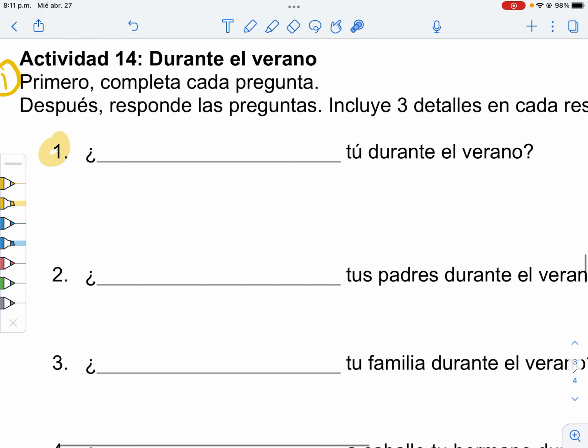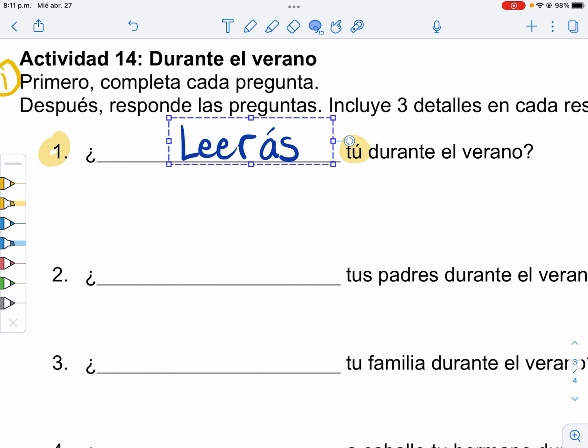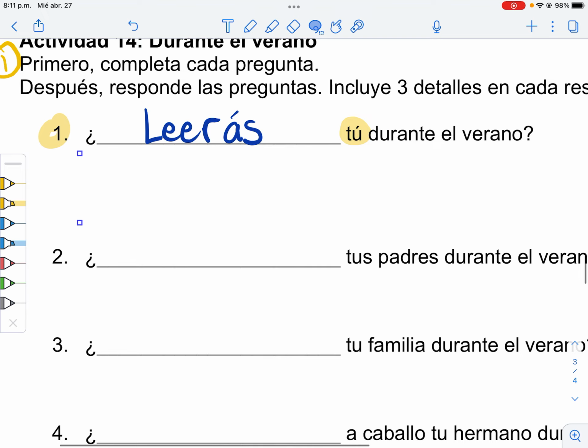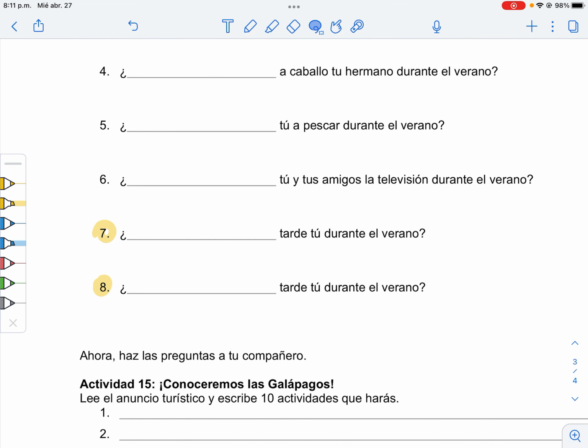Okay. Número 1 is read. Will you read? So I'm actually going to start it with that tú, putting the as ending. And then to read is leer. So this says, leerás tú durante el verano. Will you read during the summer? Nice. Now let's go to our other one. I'm only doing these ones because they're tricky. And you'll figure it out.